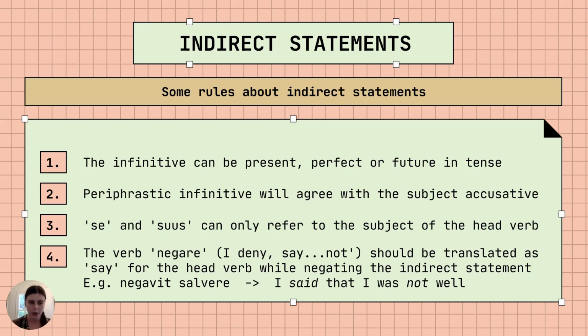Se and suus, which are both reflexive pronouns, so referring back to a person, I wash myself. Se and suus can only refer to the subject of the head verb. So this is very important. So se will only be referring back to the subject of the verb in the main clause.